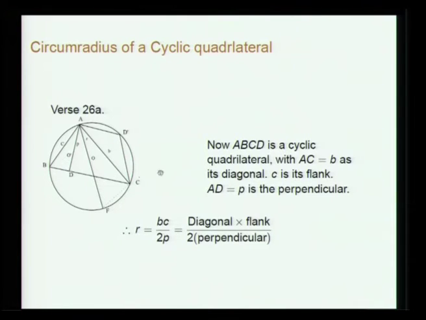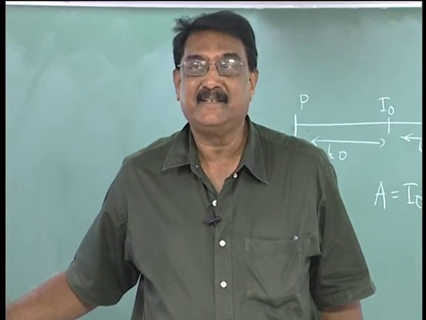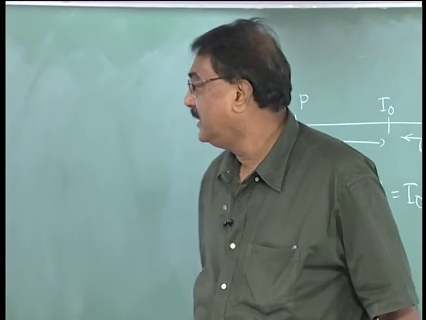Then this will be equal to BC is equal to diagonal into flank, divided by the perpendicular, because the perpendicular has been found using the earlier result, how to find the perpendiculars and segments. So using that, you get the result.